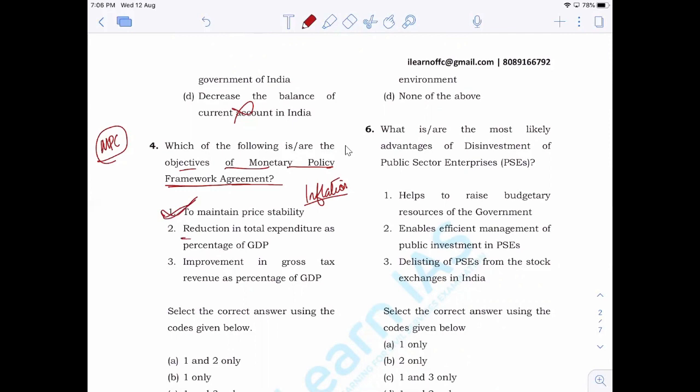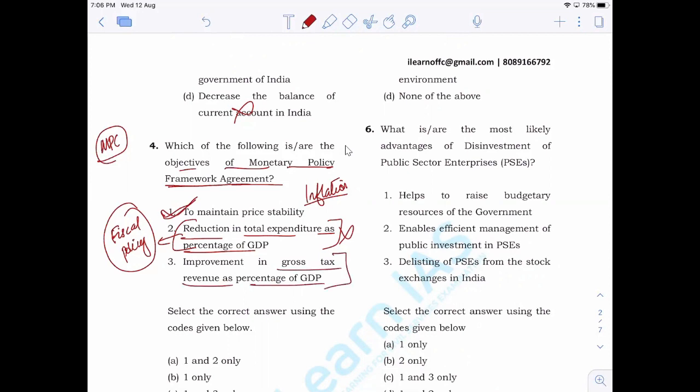Now, the second statement, reduction in total expenditure as a percentage of GDP. Expenditure is related to fiscal policy. RBI, or monetary policy, has nothing to do with the expenditure made by the government. So as a result, it will not come as part of the monetary policy framework agreement. Next is improvement in gross tax revenue as a percentage of GDP. Gross tax revenue is also related to fiscal policy, right? So that will also not come under the monetary policy framework agreement.